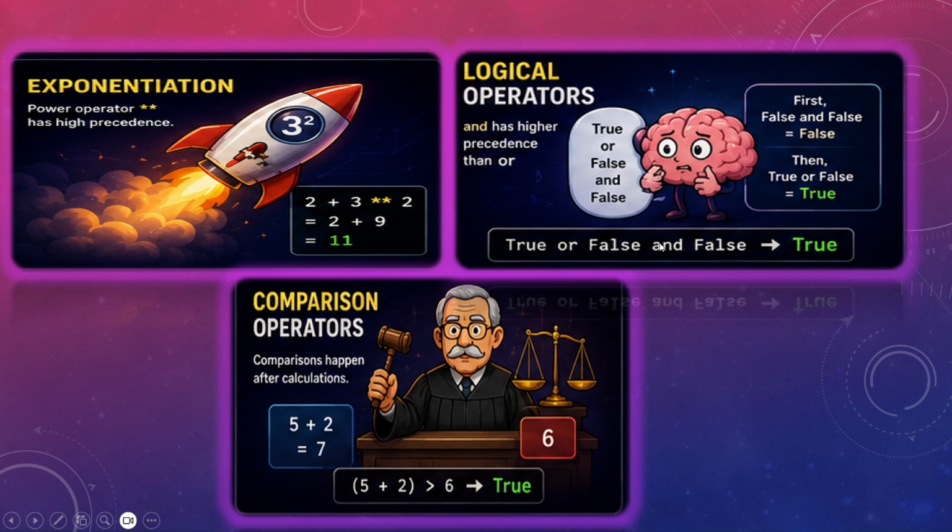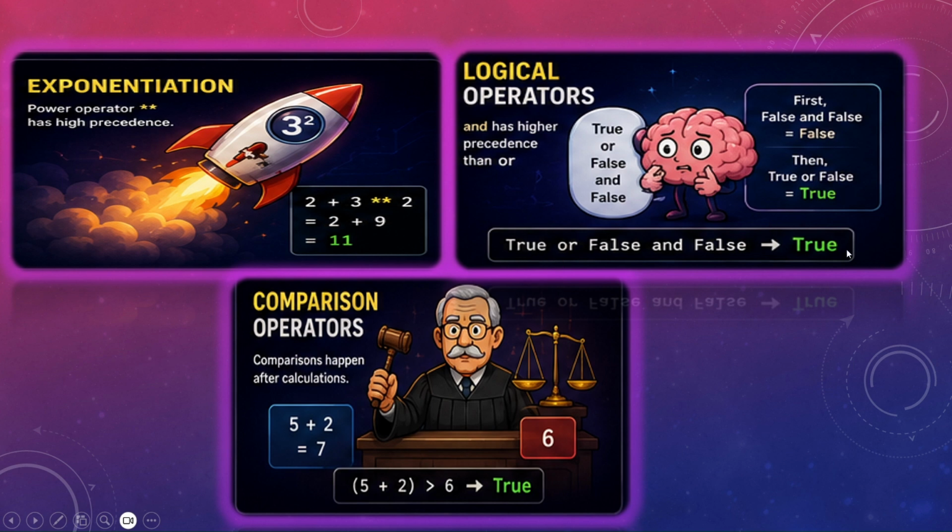Which one will you do first? False and false, right? First false and false will be false, because we have seen 0 and 1 is 0, correct? So false. Then true or false: 1 or 0 always will take 1. So true or false will take true. Have you got this answer?